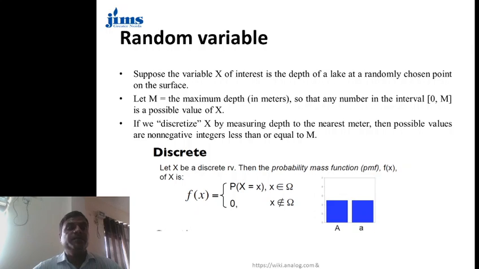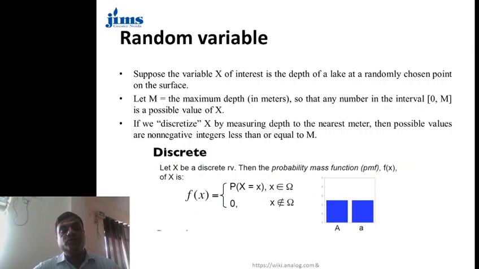So what is a random variable? Suppose the variable X of interest is the depth of the lake at a randomly chosen point on the surface. Let m be the maximum depth, so that any number in the interval 0 to m is a possible value of X, because 0 is the minimum and m is the maximum. If we discretize X by measuring depth to the nearest meter, then the possible values are non-negative integers less than or equal to m.